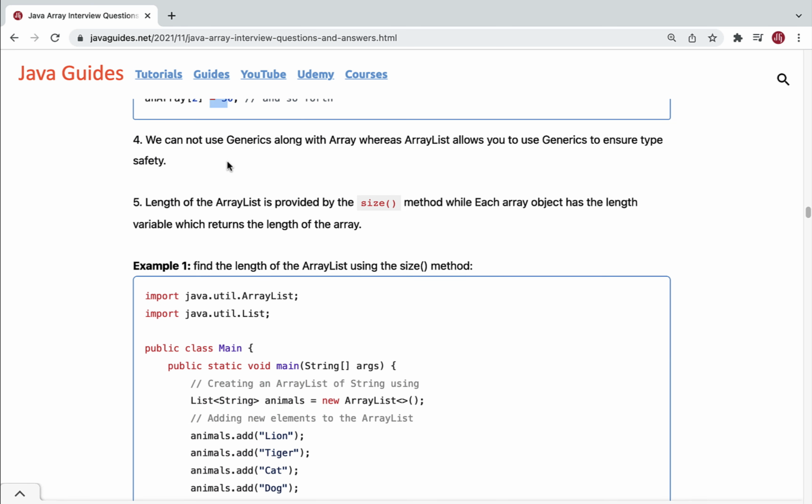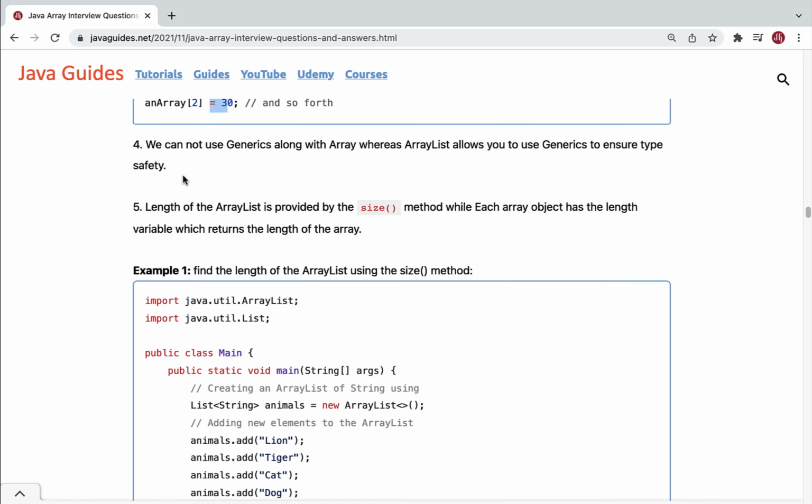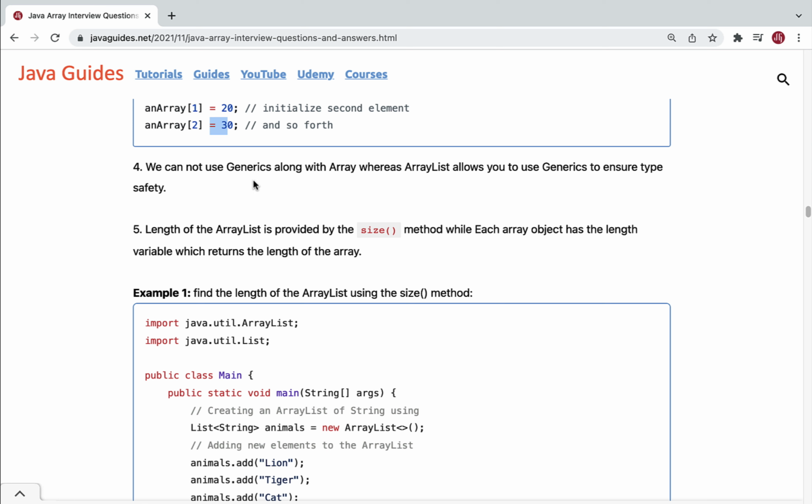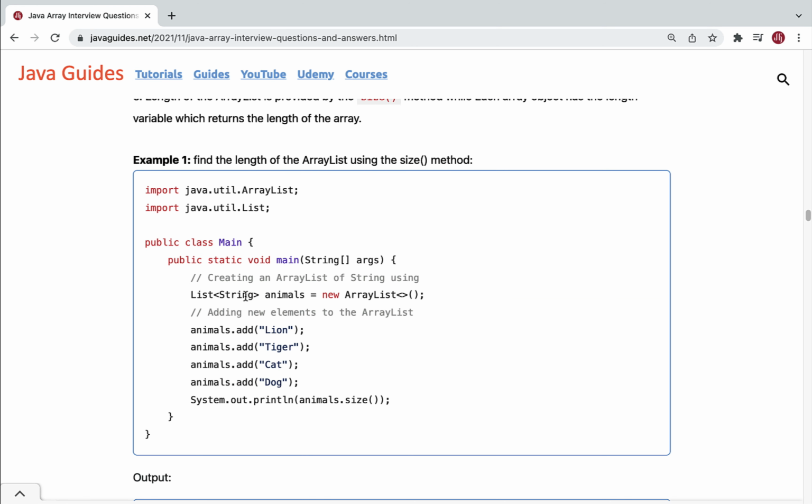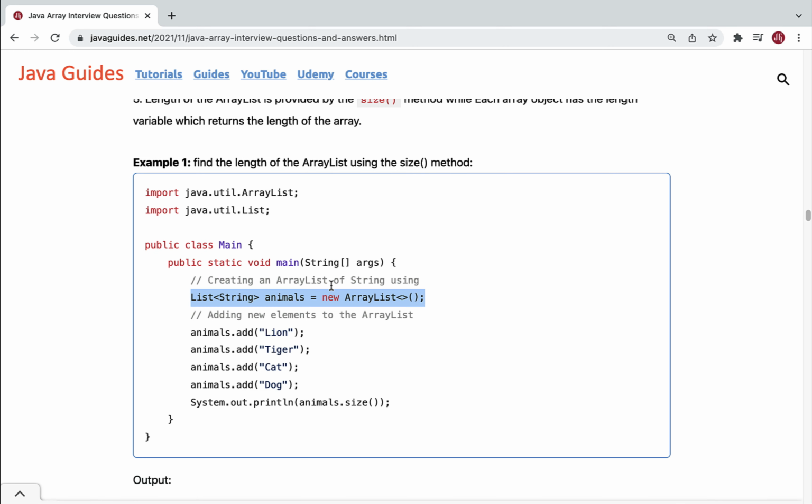Next, we cannot use generics along with an array, whereas ArrayList allows you to use generics to ensure type safety. So array does not support generics, and ArrayList allows you to use generics to ensure type safety. You can see the example over here. We have created an ArrayList object and look here at the generic. So we can use generics with ArrayList to ensure type safety.